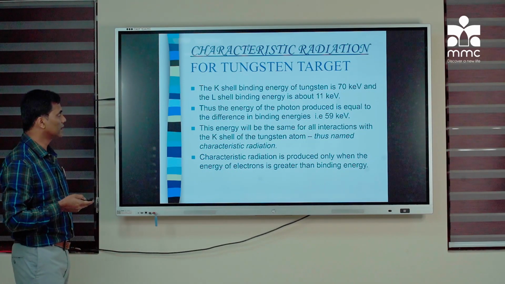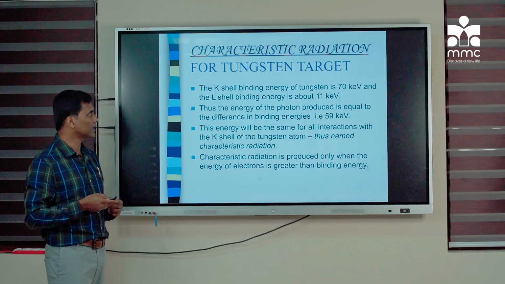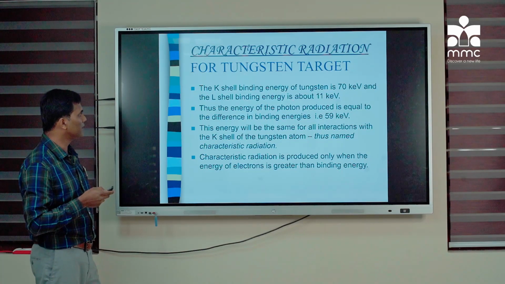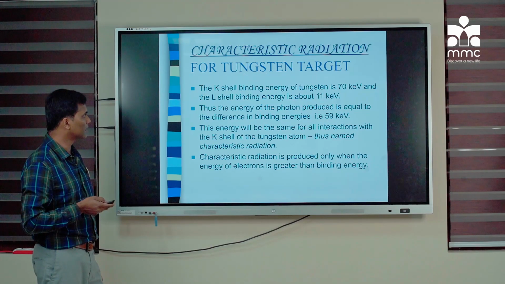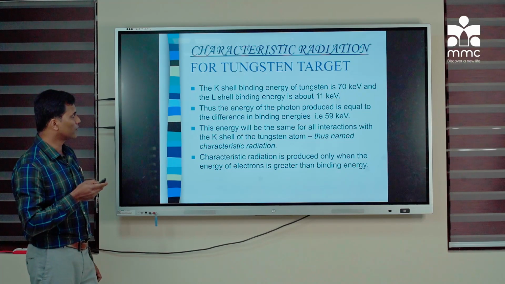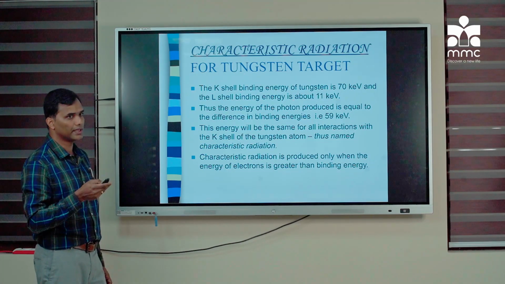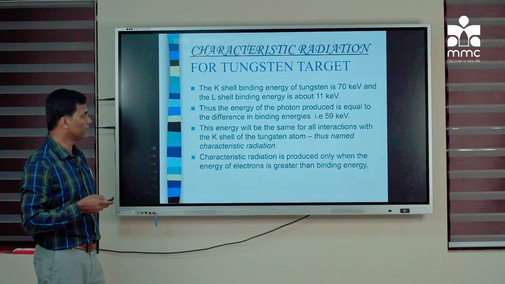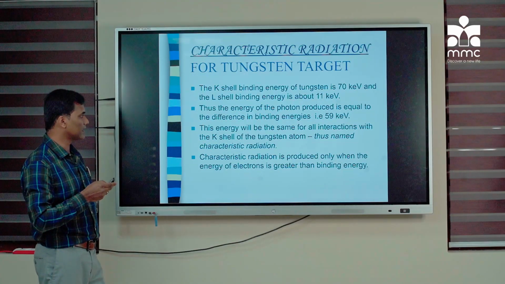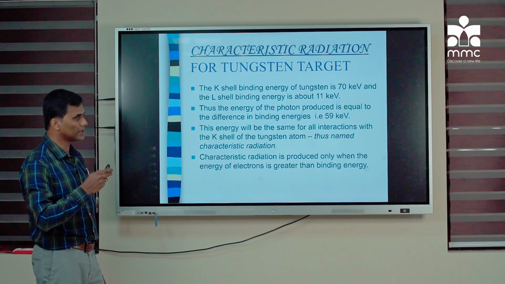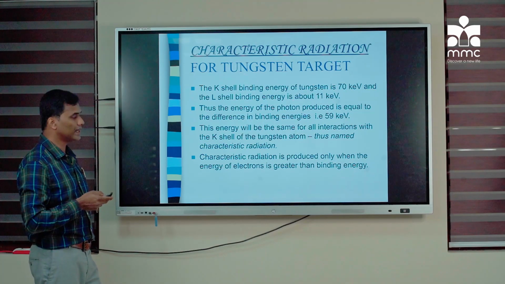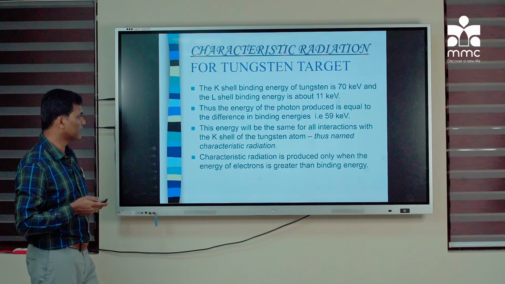Let's take the example of the tungsten target, because that is the target used in the X-ray tube. The K shell binding energy of tungsten is 70 keV, and the L shell, that is the loosely bound outer shell electron, is only 11 keV. Thus the energy of the photon produced is equal to the difference between the binding energy of the K shell and L shell, that is 59 keV. This energy will be the same for all interactions of characteristic radiation, because the difference between K shell and L shell will be the same for a particular atom. That is why it is called characteristic radiation.